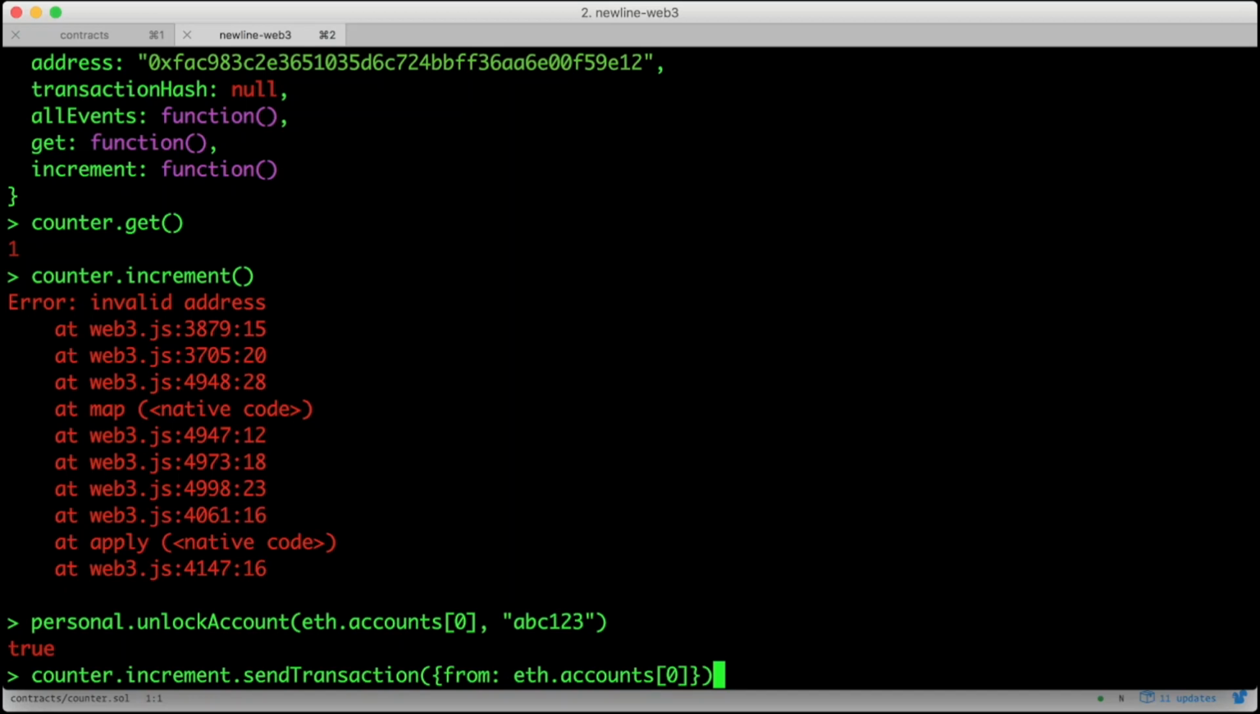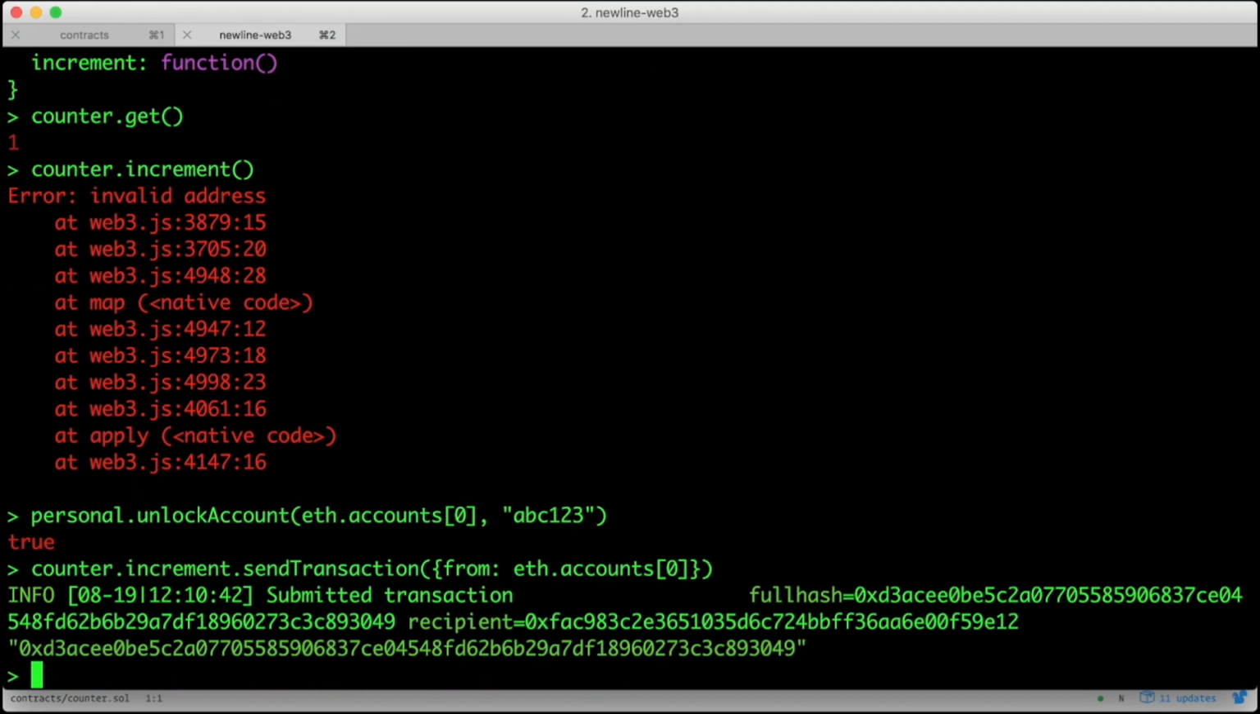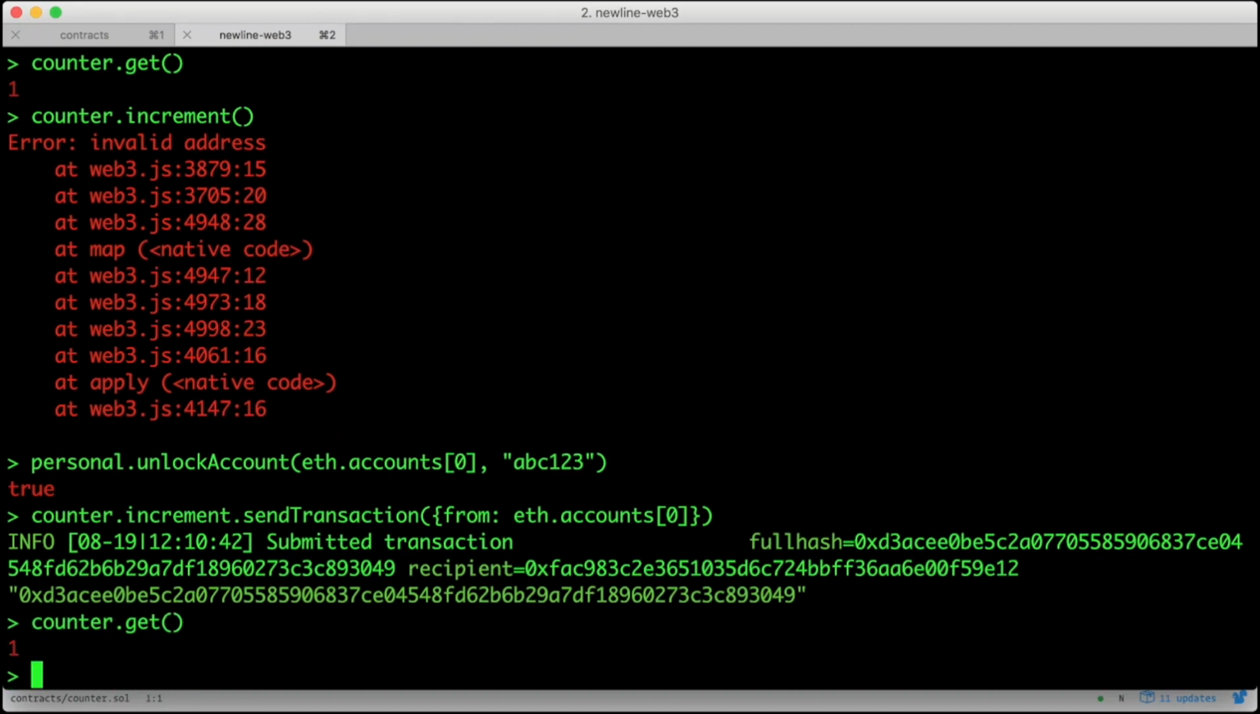This API of calling functions on functions to change their behavior is something we'll see a few times when using JavaScript and Solidity. Our sendTransaction call returned the hash of our transaction, and notice that the recipient is our contract address. And what will happen if we call counter.get right now? You probably already know that we need to mine another block first, so let's do that.